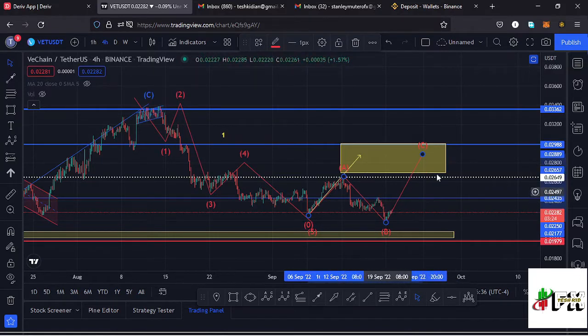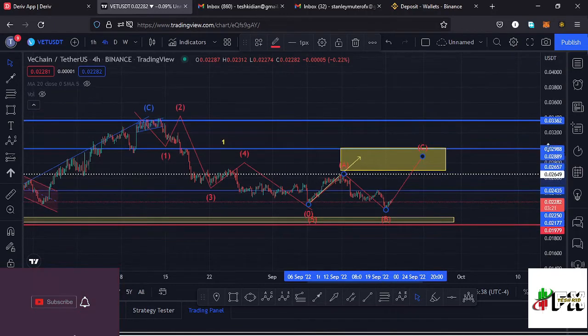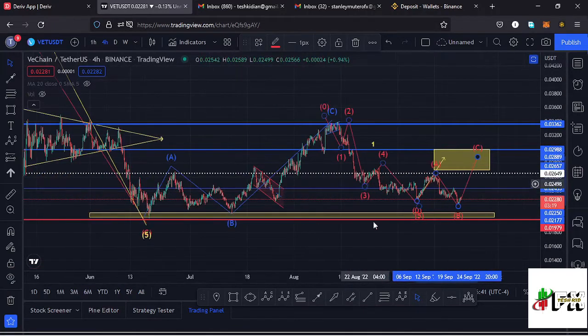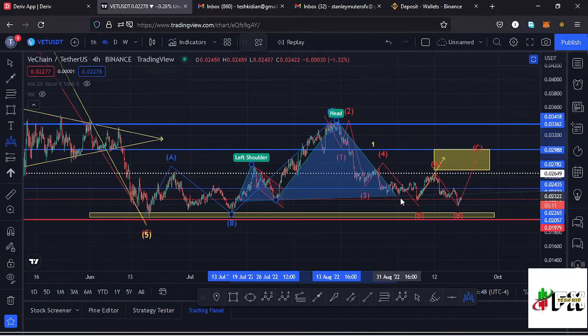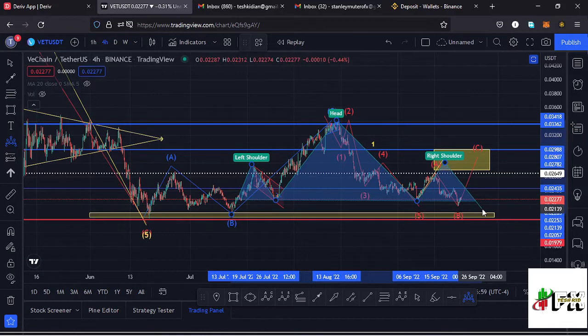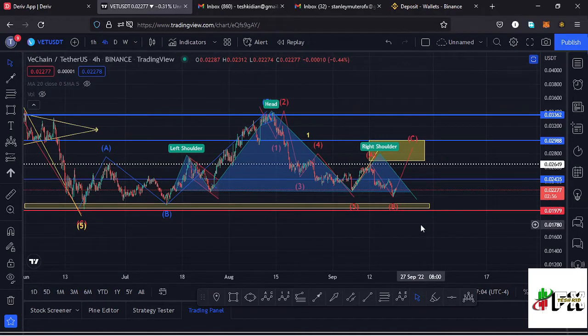And in case that movement plays out, then that will be completing the formation of a head and shoulders pattern here on this chart, having this as the left shoulder of that head and shoulders pattern. Then we have seen the formation of the head, then we have also seen the formation of the neckline. Then in case we continue pushing high in the formation of a wave 2, that will be completing the formation of a head and shoulders pattern. Then in the formation of a third wave, that is a higher Elliott wave count 3, I would expect us to see a breakout out of this head and shoulders pattern. So those are the possible scenarios that might play out here on the Vechain chart.